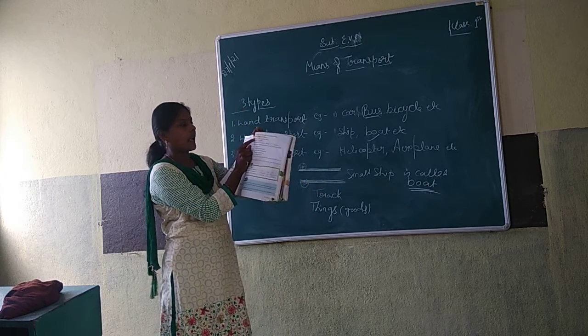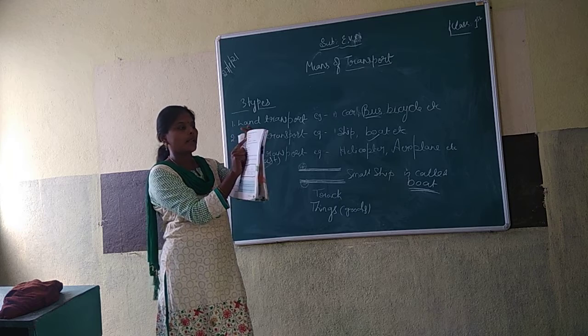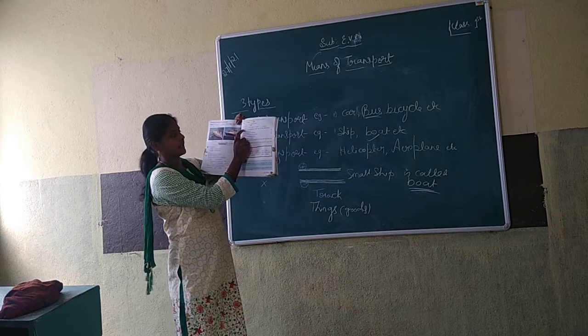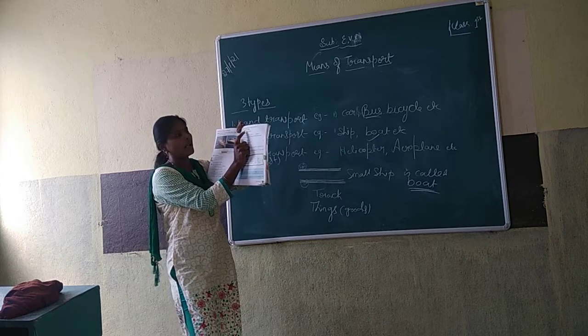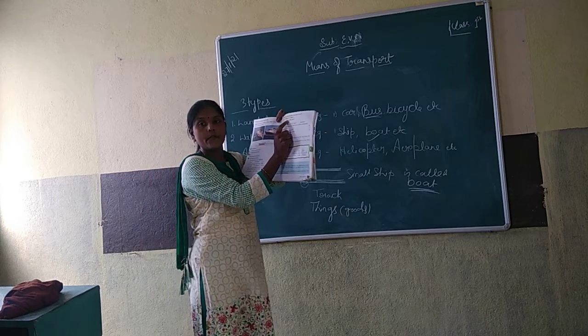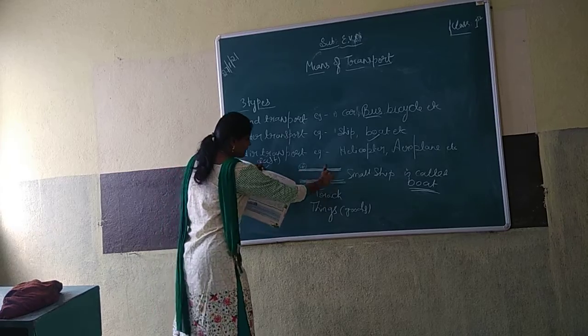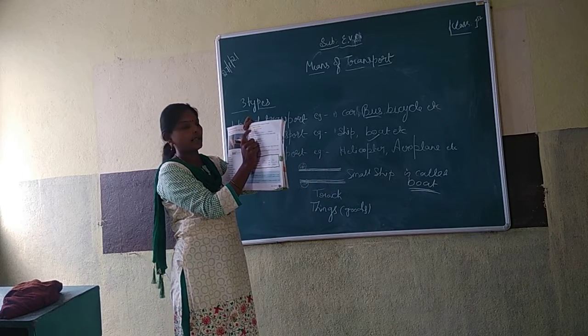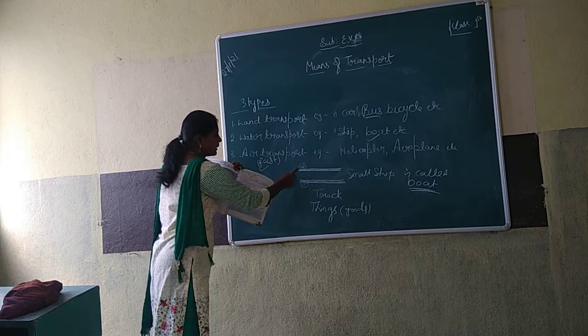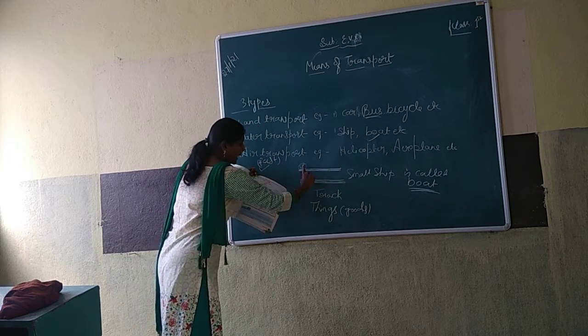Next, fill in the blanks with land, train, water, as given. First, dash runs on a railway track. Which will move on a railway track? Trains. You have to fill in trains here. Rail will move on railway tracks.